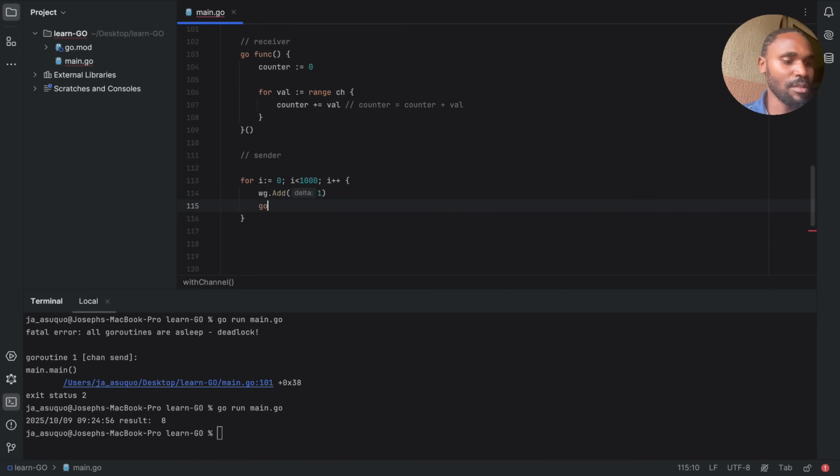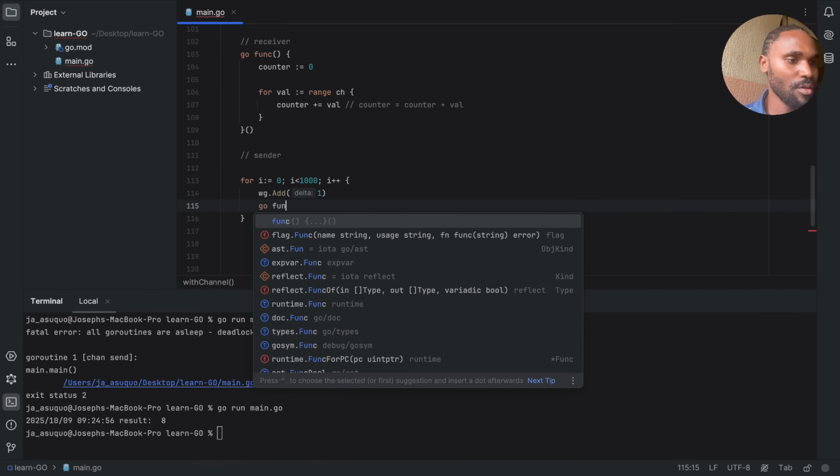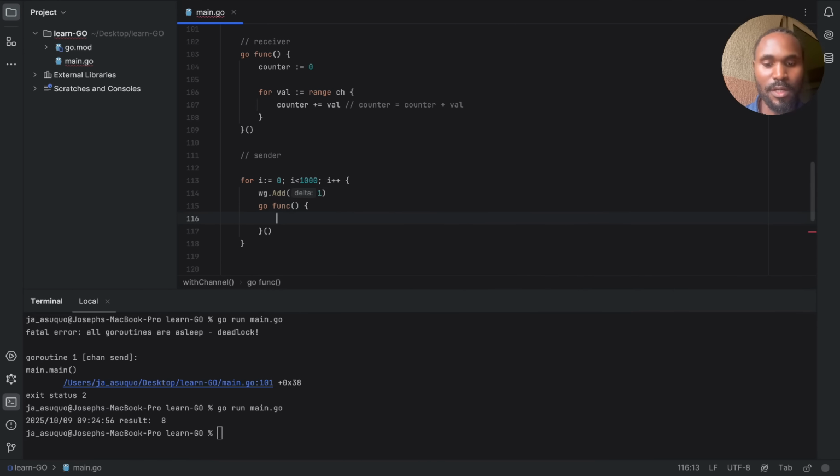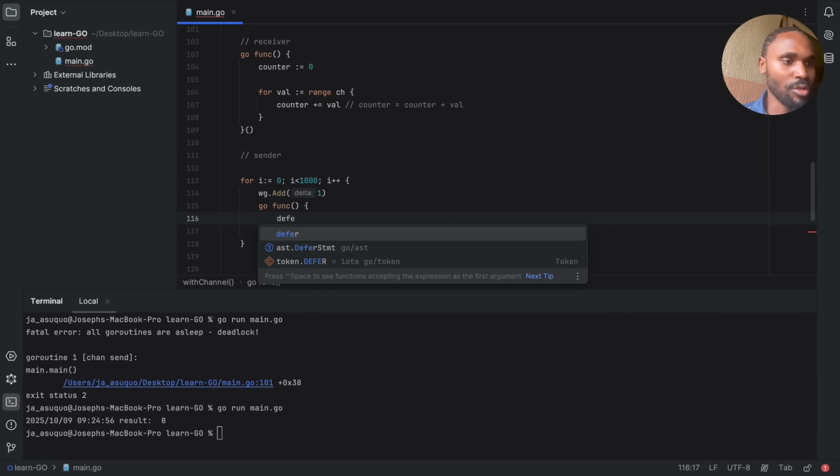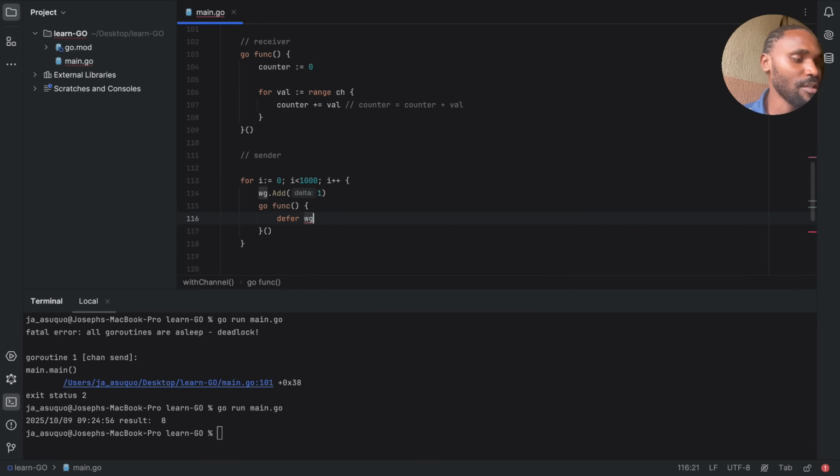So the next thing is our Goroutine here, go func. What we are trying to do is, first of all, defer. You should know this already from my previous video. We're going to defer done. It's always good to tell it is done, so that it can tell the wait group that was waiting for it that everything you need is done. If you need more light, you can check my previous video in this series, right?